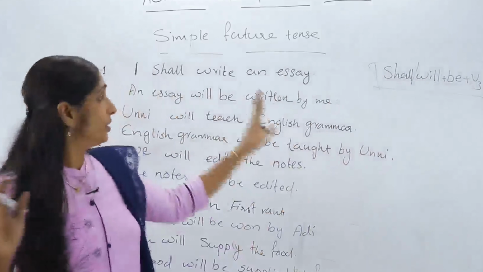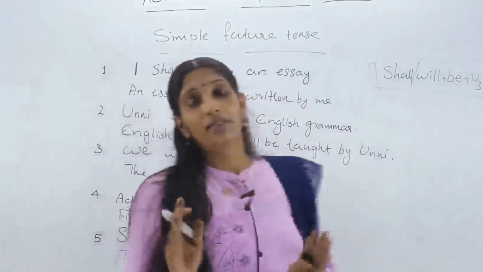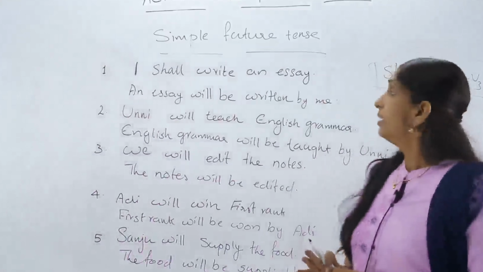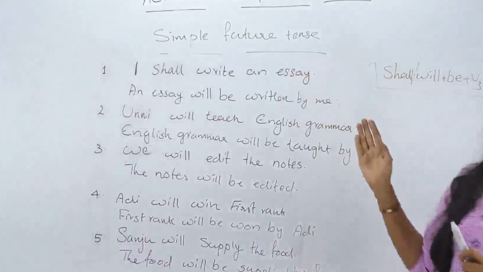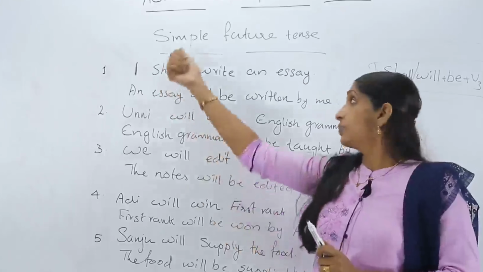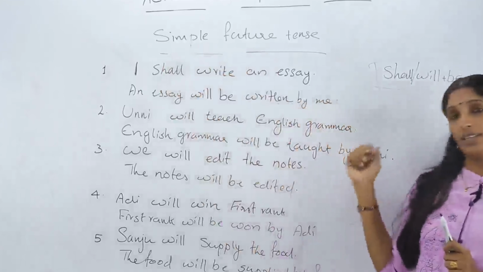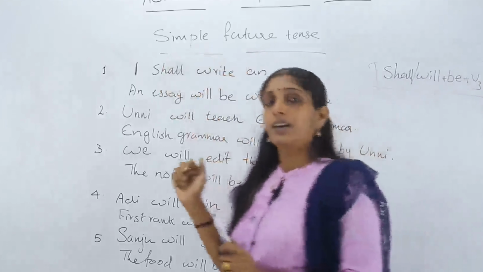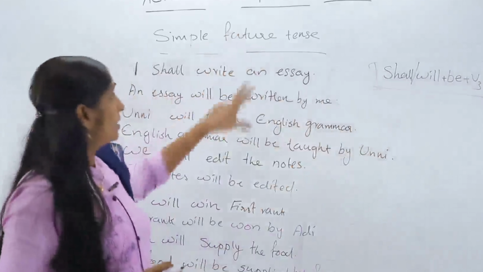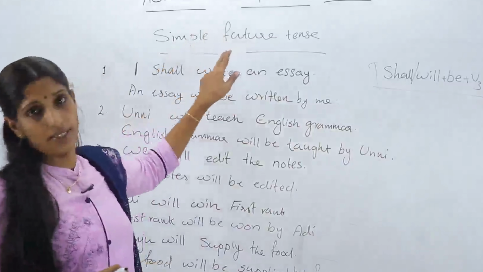Hope you understood these tense changes in active and passive voice. In future tense, we have other 3 tenses also. That is future continuous, future perfect and future perfect continuous tenses. Out of these 4 tenses, we have to focus mainly the simple future tense.